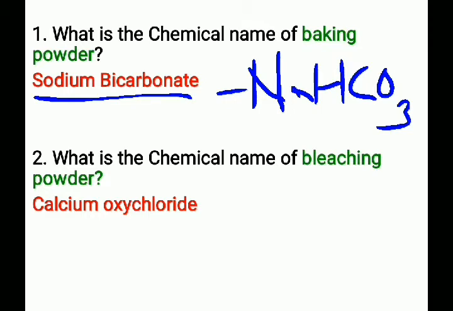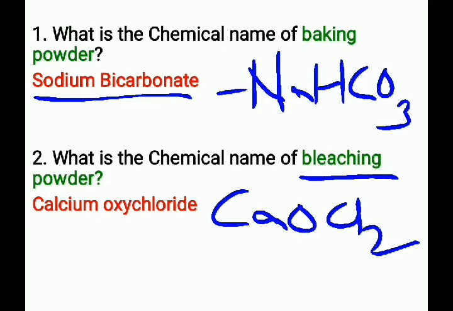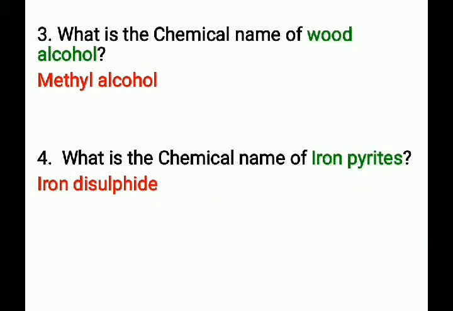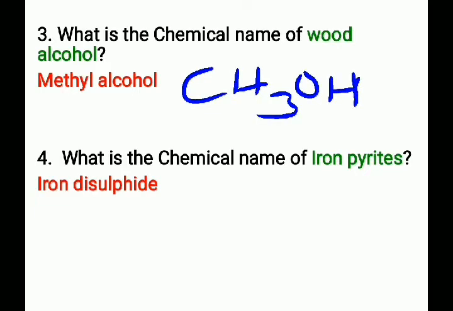Next question: what is the chemical name of bleaching powder? That is calcium oxychloride and its chemical formula is CaOCl2. The chemical name of bleaching powder is calcium oxychloride and its chemical formula is CaOCl2. Next question: what is the chemical name of wood alcohol? That is methyl alcohol. Its chemical formula is CH3OH. The chemical name of wood alcohol is methyl alcohol and its chemical formula is CH3OH.